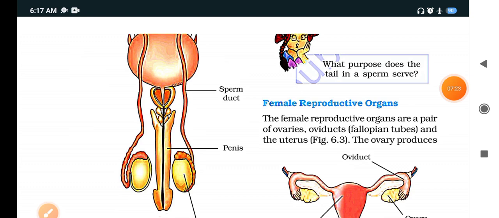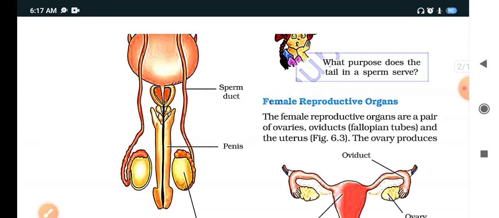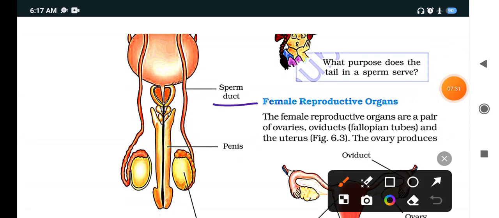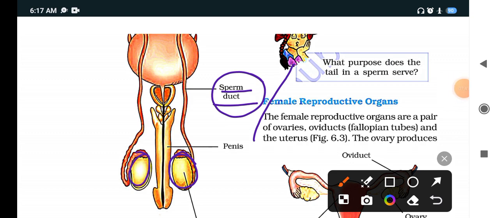Now this is the structure of the male reproductive organ. It contains the penis. The sperm duct is used to carry sperm, and these are the testes. Testes produce sperm and it is carried by the sperm duct.